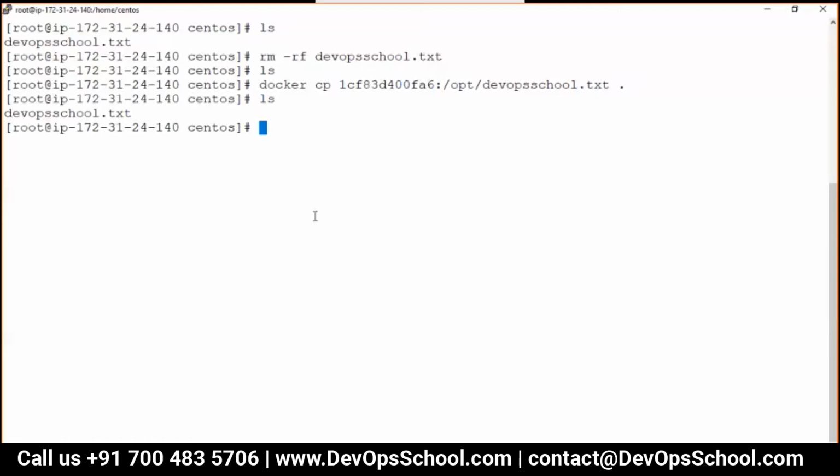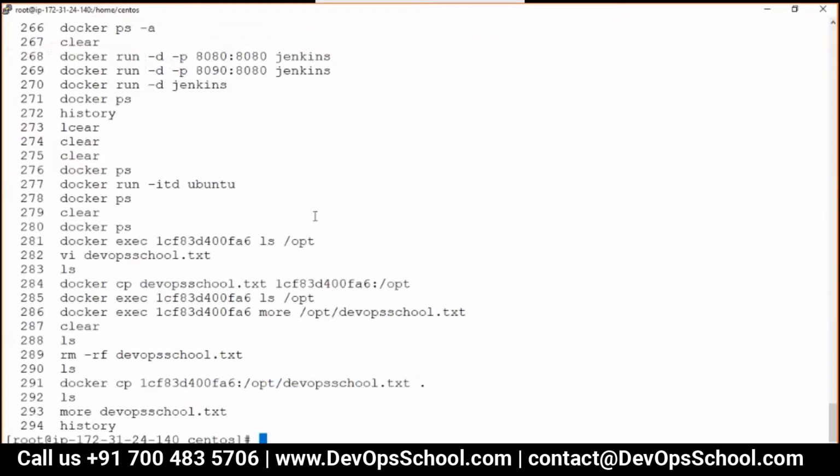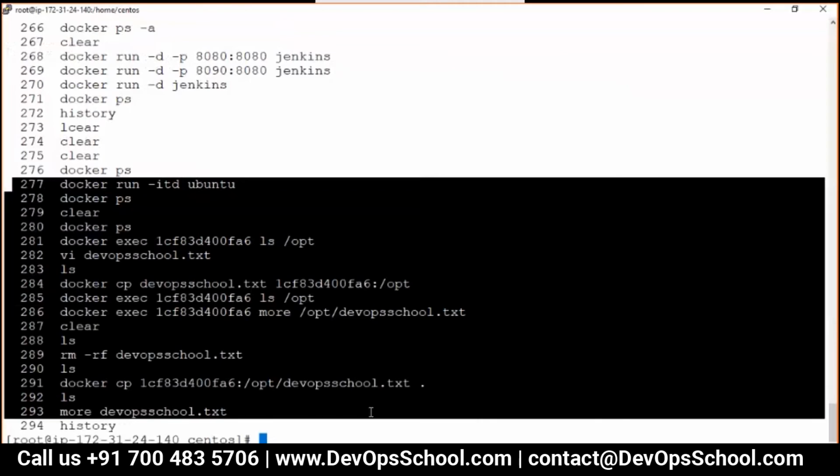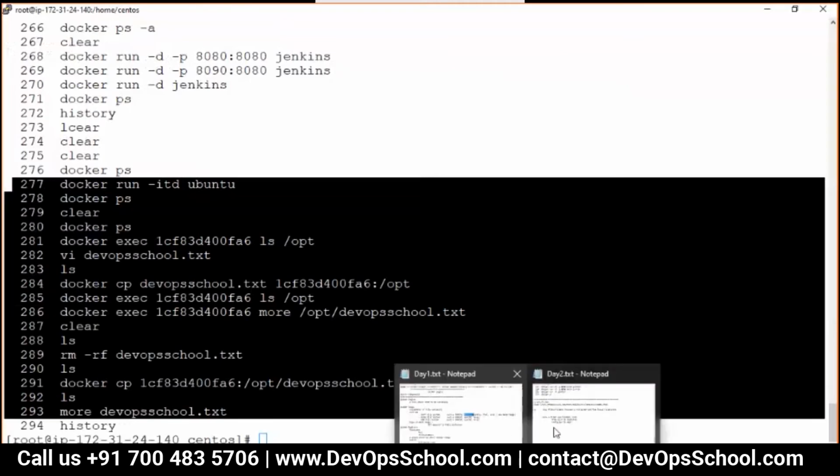Here it is. Okay, I copied it from the container to the host. You can see that. So guys, these are the commands I tried in order to show you the demo of the cp command.